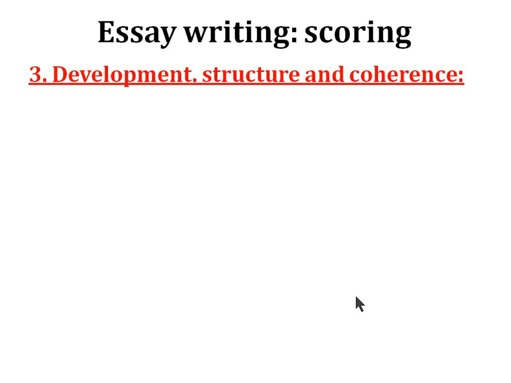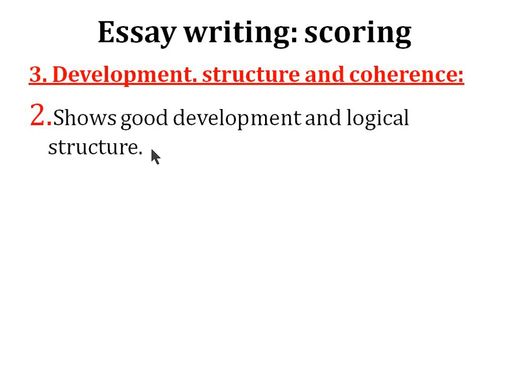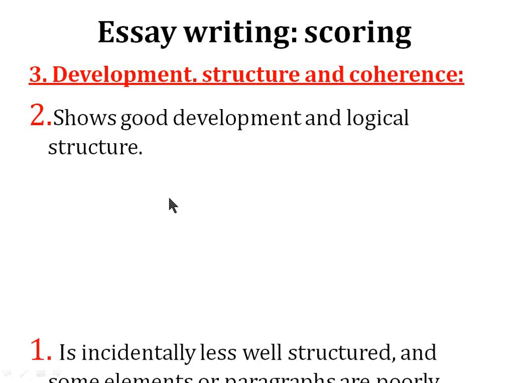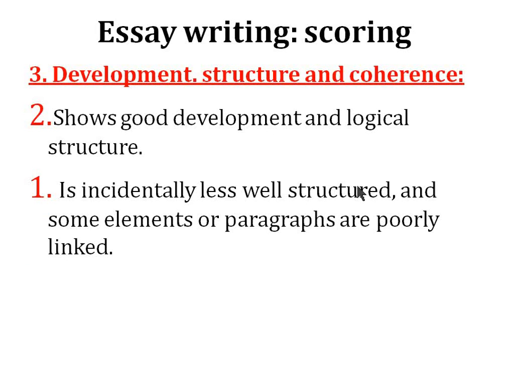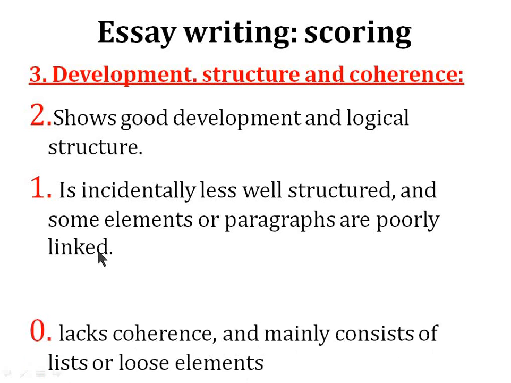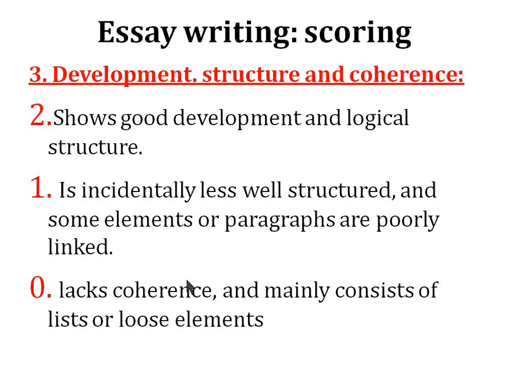In development, structure and coherence, 2 marks are awarded if your essay shows good development and logical structure. 1 mark is given if it is less well structured and paragraphs are poorly linked together. No mark will be given if it lacks coherence. So technically, this is all about structure of your essay as well as coherence. The essay should be in logical sequence and the paragraphs should be linked together in order to get 2 marks.